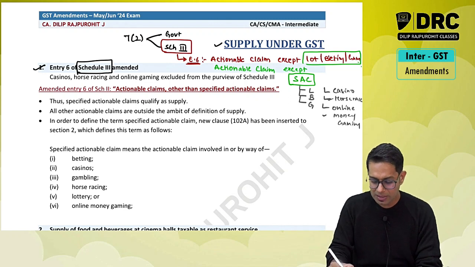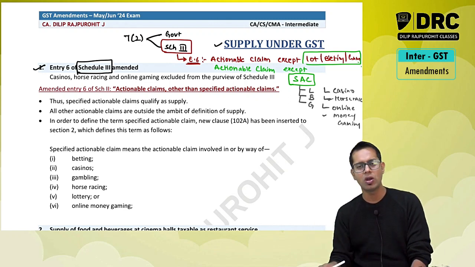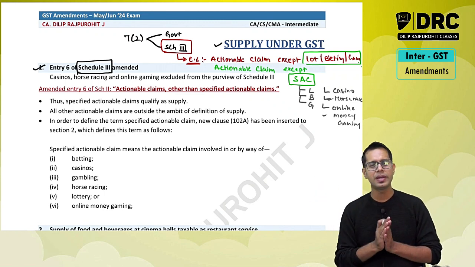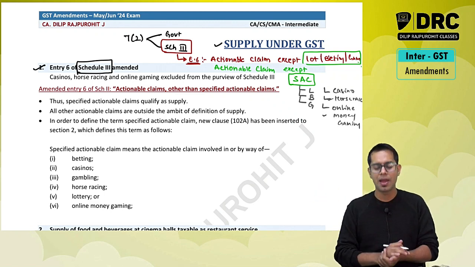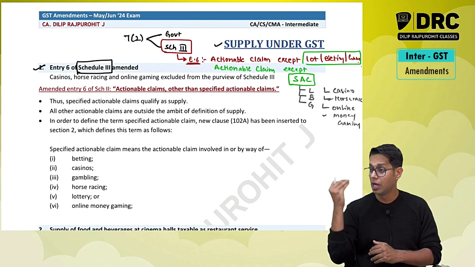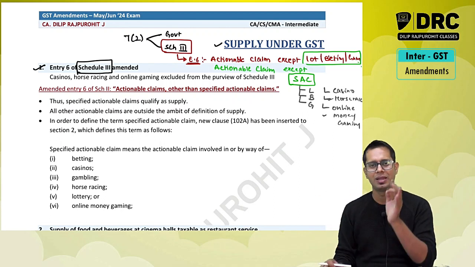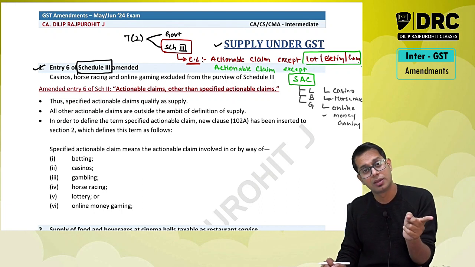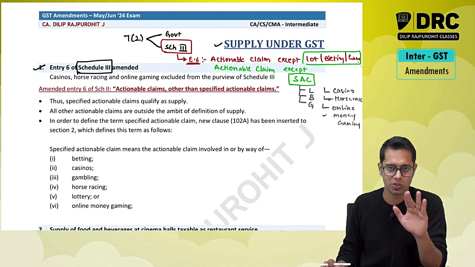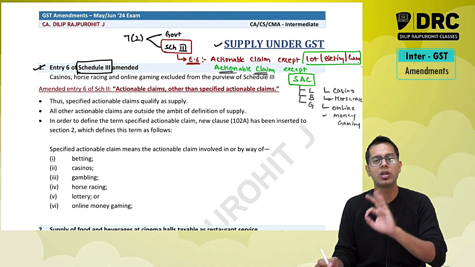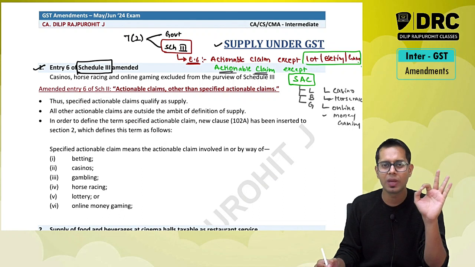Nowadays, very famous, most Indians are involved in online money gaming. You see Rummy Circle, Dream 11, you make your own team, etc. Whether those activities which I am doing, the Dream 11 cricket matches which I am playing, Ludo games which I am playing, which involve money, whether that is also covered under actionable claims? Yes, they are covered under actionable claims. Now whether they are exempt from GST? The answer is no, they are taxable under GST. See, normally if you are dealing in actionable claims, you don't have to pay any GST.